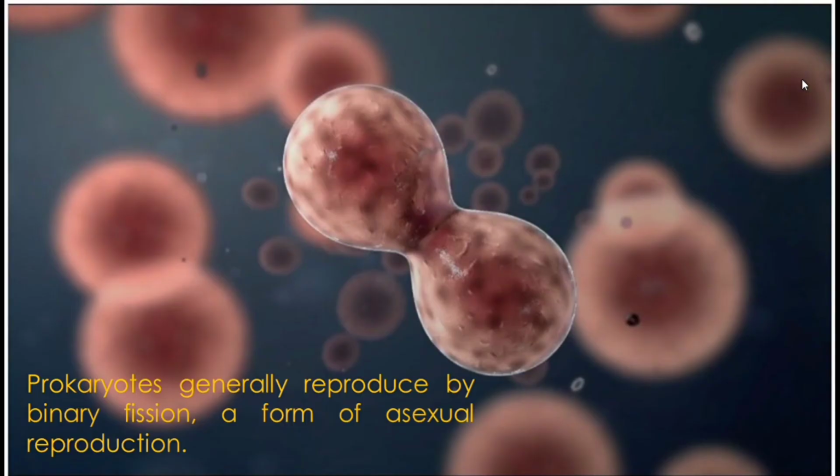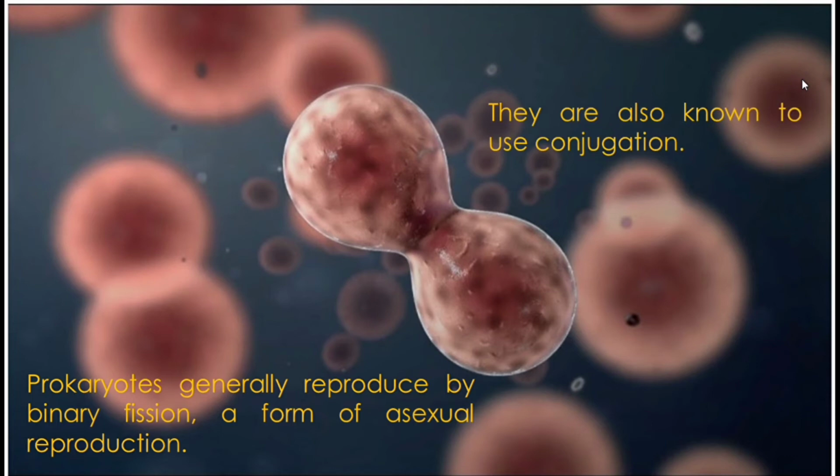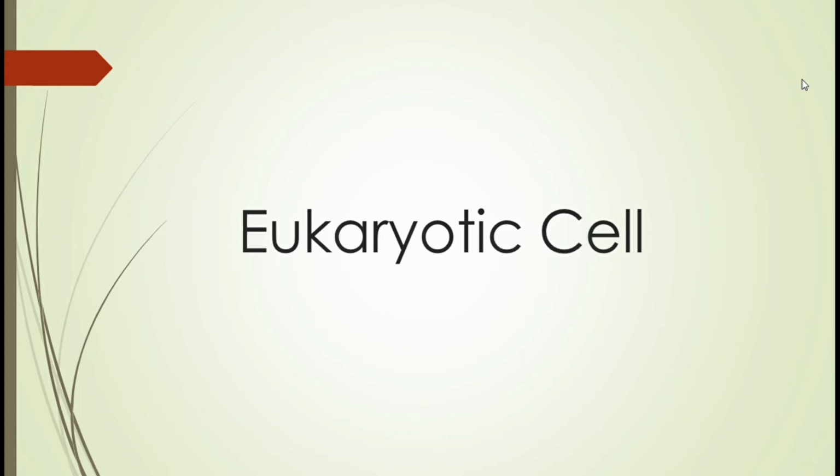Mga prokaryotes po, nagre-reproduce po sila by binary fission, which is a form of asexual reproduction. They are also known to use conjugation. So, yan po yung mga definition ng prokaryotic cells. So, next will be the eukaryotic cell.